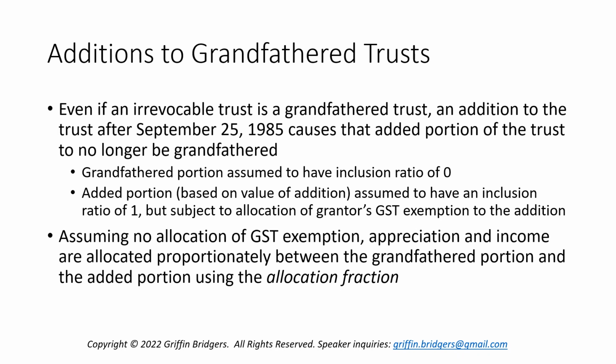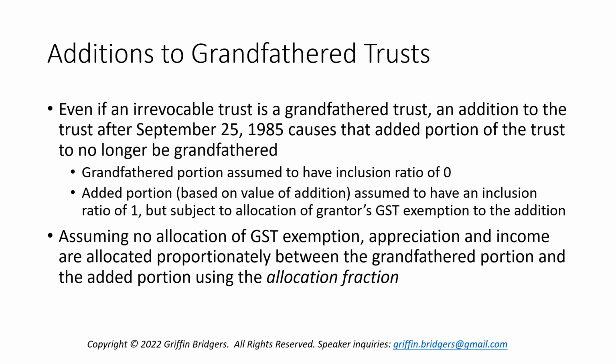It essentially breaks the trust down into two portions. One is a grandfathered portion that's assumed to have an inclusion ratio of 0. The other is an added portion, which is assumed to have an inclusion ratio of 1.